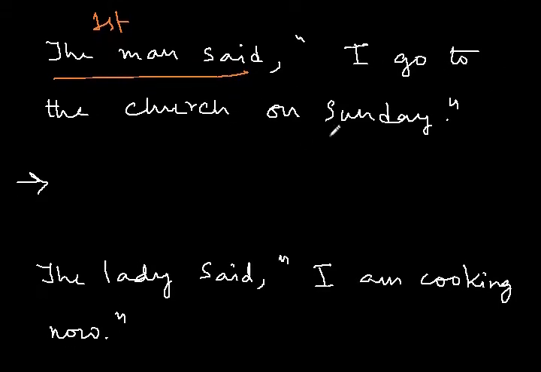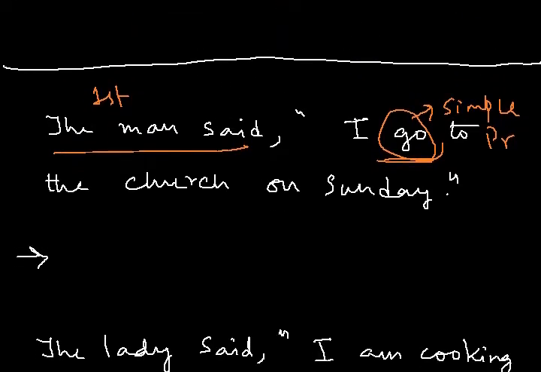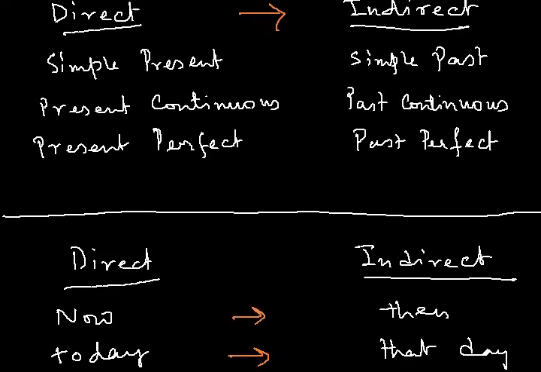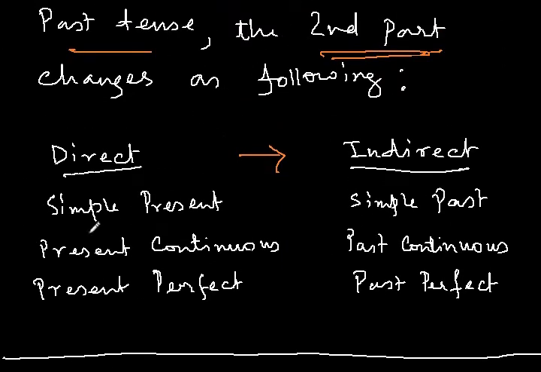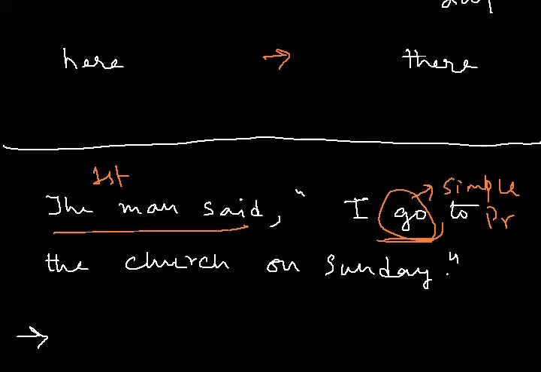I go to the church on Sunday. Go. This is the doing verb. This is in simple present, right? Go, simple present. Now, what change happens when the second part is in simple present? See? Here, direct speech, when it is in simple present, it becomes simple past in indirect. So, I know that I have to change the tense from simple present to simple past in indirect speech.